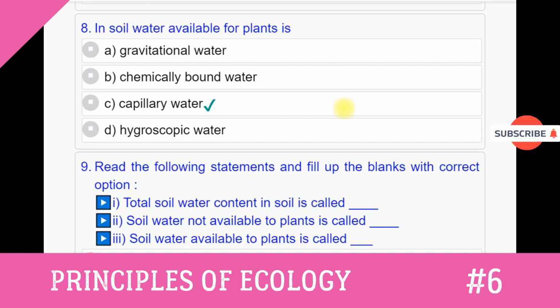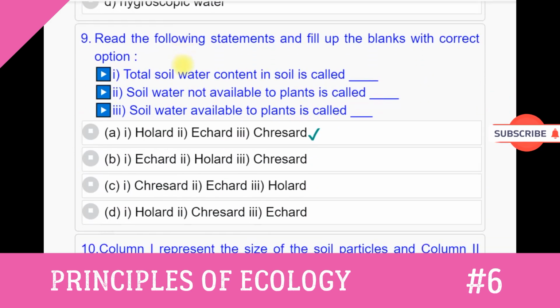Question number 8. In soil, water available for plants is option A. Gravitational water. Option B. Chemically bound water. Option C. Capillary water. Option D. Hygroscopic water. Answer to this question number 8 is option C. Capillary water.